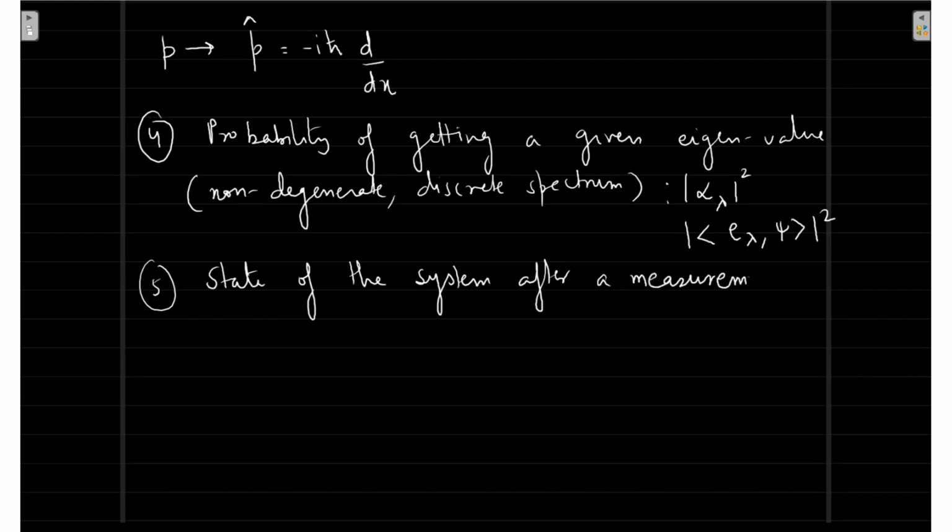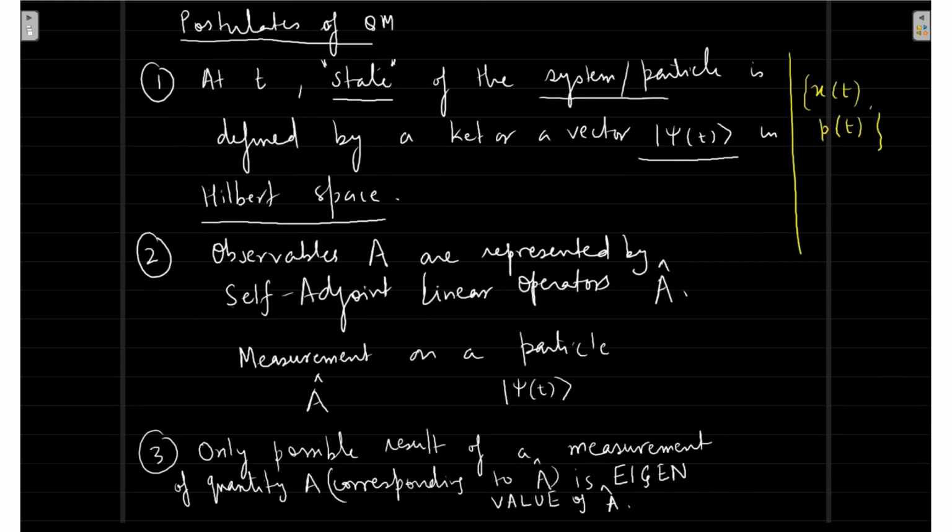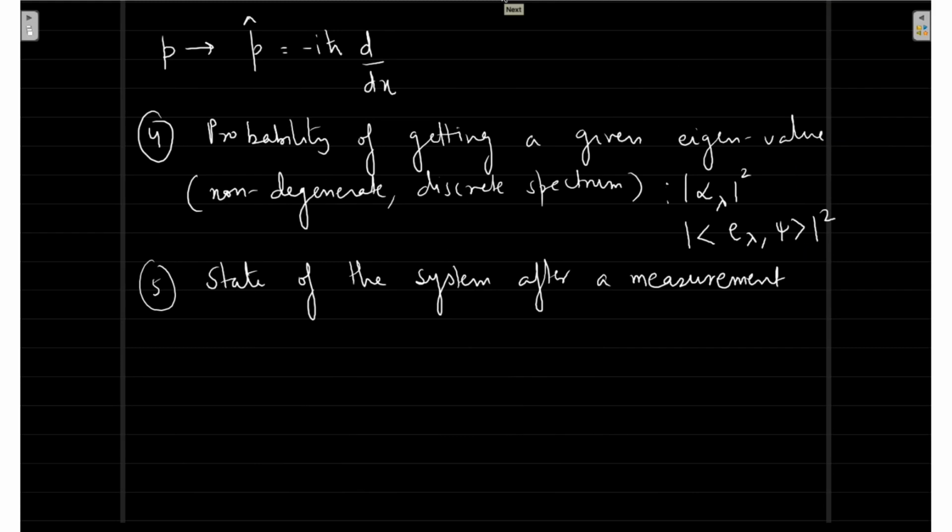So I am doing the last three of those. Now, if you look into it, one was simple: I am representing my particle by a state vector. Then 2, 3, 4, and 5. Two is that observables are represented by Hermitian operators. Third is when I make a measurement of this observable, I am going to certainly get an eigenvalue of that operator. This is why the eigenvalue problems were done.